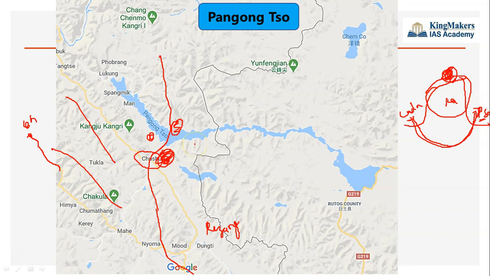So that is the reason why they want to control this region. Of course, we can access Pangong Lake through here. There is another road here, but still this road is considered to be strategic. So that is the reason why they want to take control of this Chushul Valley.